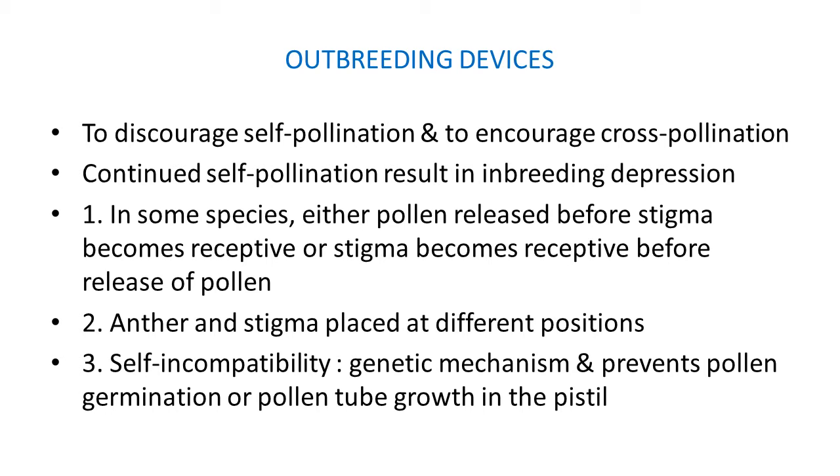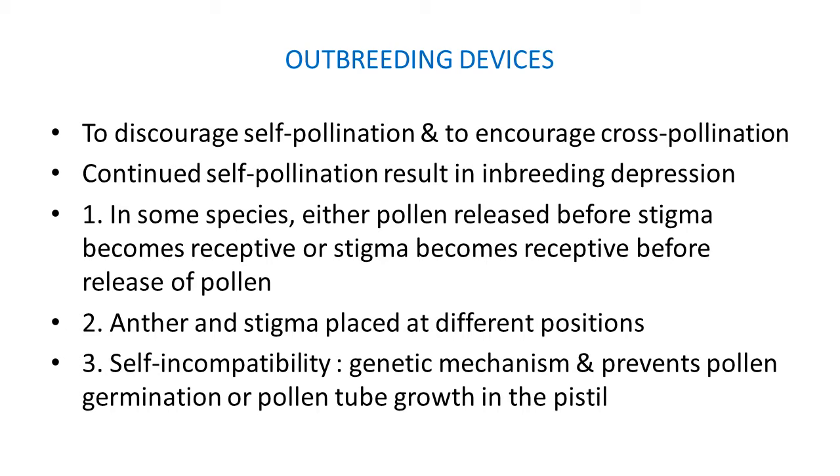The next topic is outbreeding devices. As you know, there are 3 types of pollination: autogamy, geitonogamy, and xenogamy. Some are self-pollinated type, some are cross-pollination type. Outbreeding is actually a natural mechanism. Some outbreeding devices are there which discourage self-pollination and encourage cross-pollination.